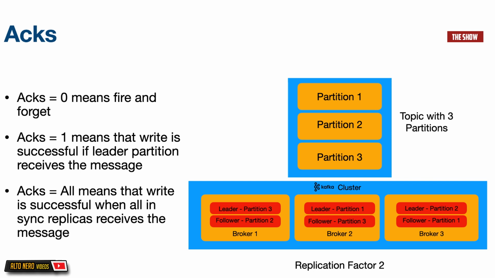So at least we set our ACKs to 1. What this means is that the message needs to be written successfully to the leader partition before the write is considered as successful. This is when we set the ACK to 1. When you set the ACKs to all, what this means is that you want all the in-sync replicas to receive the message before the message is considered as successful. That is basically what this configuration does. I hope this makes sense.